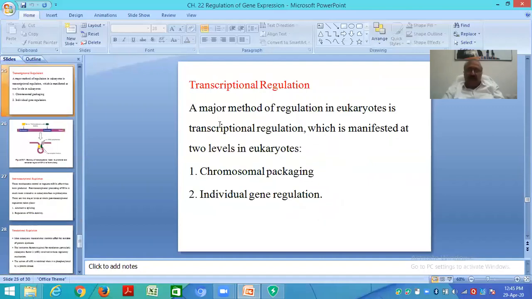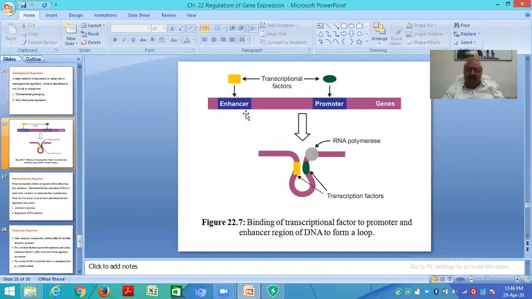Transcriptional regulation. A major method of regulation in eukaryotes is transcriptional regulation, which is manifested at two levels in eukaryotes: chromosomal packaging and individual gene regulation. Okay. You see this? It is enhancer, it is promoter, genes. So, binding of transcriptional factors to promoter and enhancer region of DNA to form a loop. It is at the level of transcription.